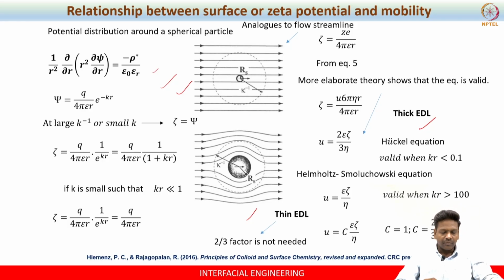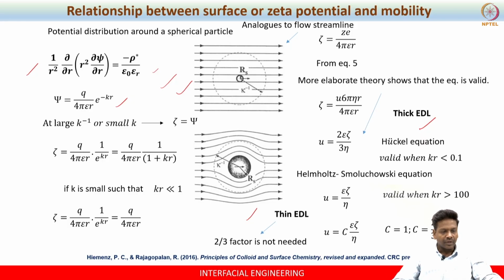With this analogy, we can now look at the problem. Let's say we are talking about a spherical, charged particle. We use spherical coordinates and assume the one-dimensional problem is valid. If you solve this governing equation, you get this solution, simply q by 4 pi epsilon r, where epsilon is epsilon naught epsilon r, times exponential of minus kr.